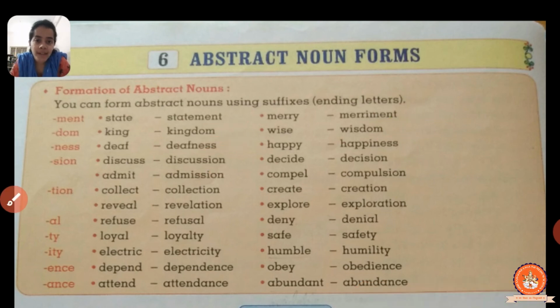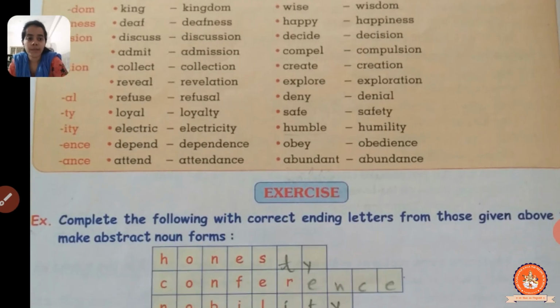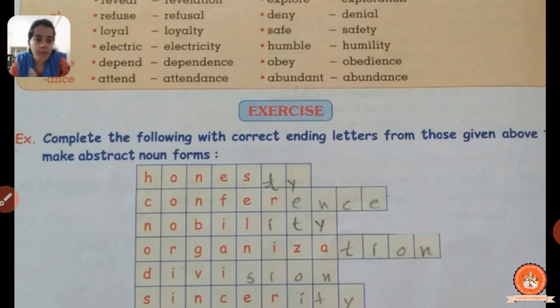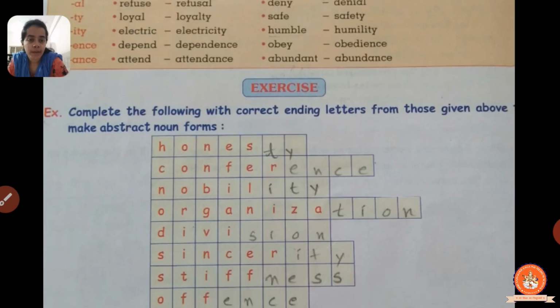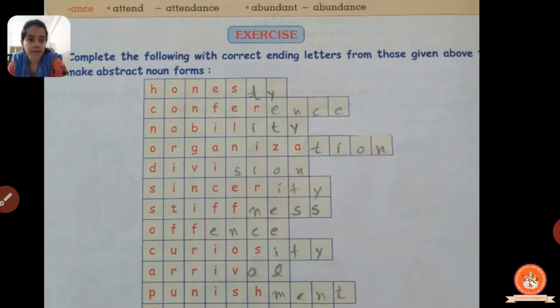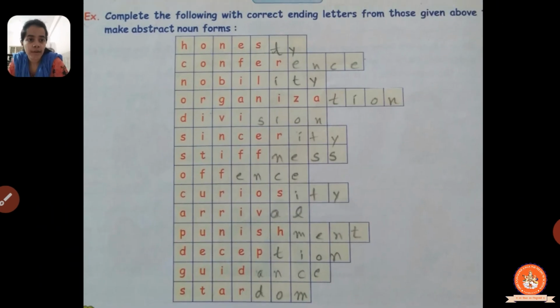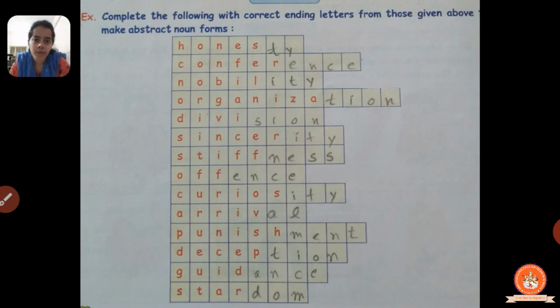Now we will see the exercise in which lots of different kinds of abstract nouns are given, okay, and in that we have to just put the ending letters and write them over there. So here comes the exercise. Complete the following with correct ending letters from those given above, to make the abstract noun form. So you have to complete this in your workbook. I'll read for you, and this you have to write in your workbook.